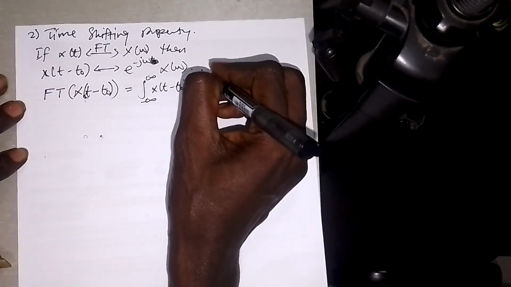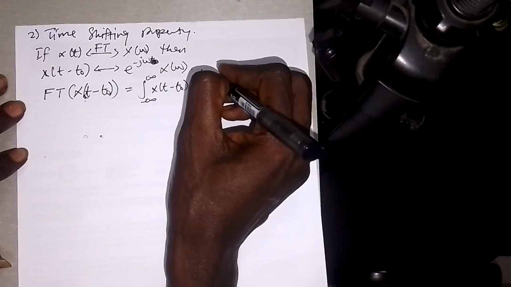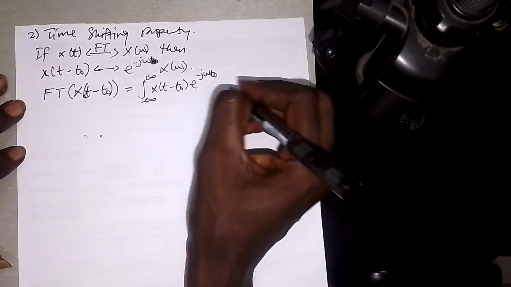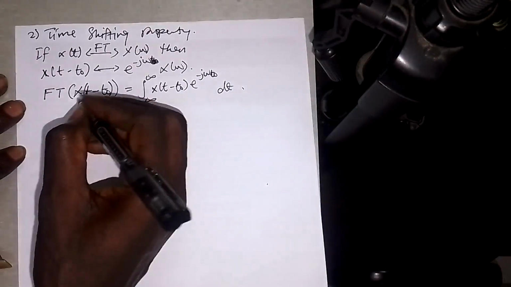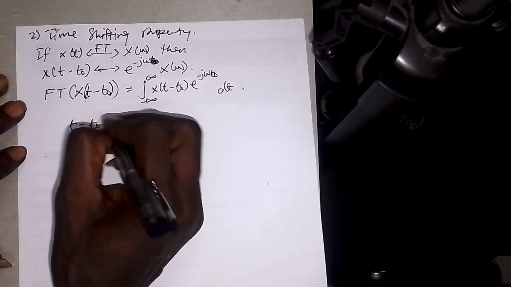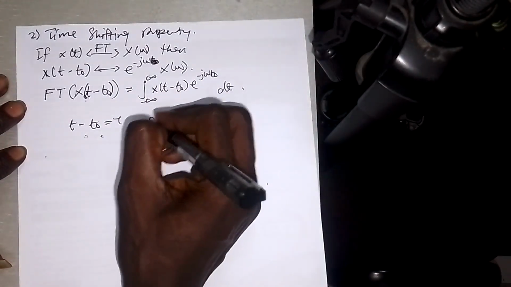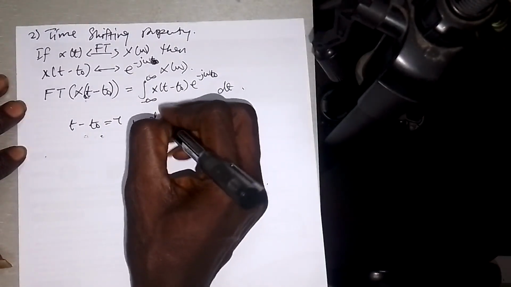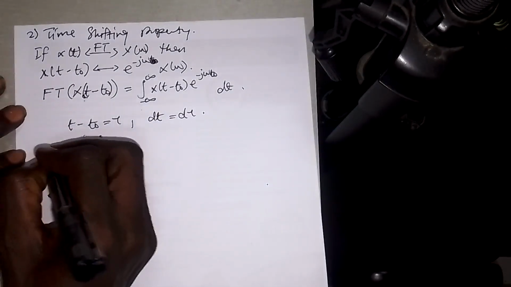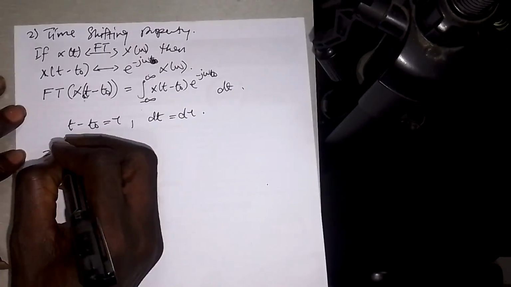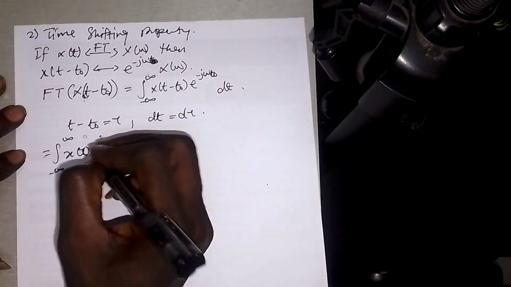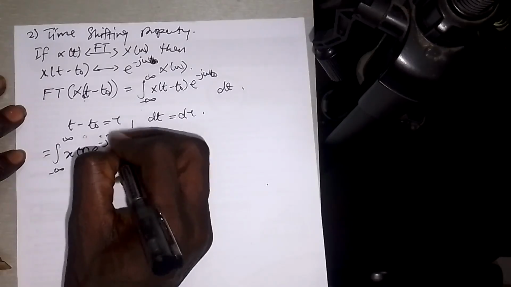J omega t naught. Okay, let's bring the t here. So now we can say that t minus t naught is equal to tau, so that t is equal to t naught plus tau. Now the limits are minus infinity to infinity, x of tau into e to the minus j omega.